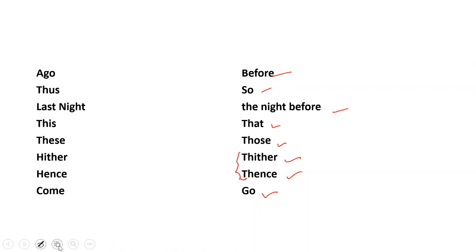So I hope you understand these changes. Suppose he said to his sister, in inverted commas, come here, come fast. All right, he said to his sister, come fast. So he asked his sister to go fast. Come fast, go fast. Come becomes go.